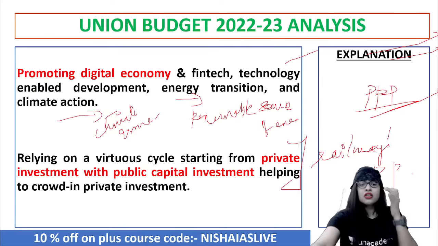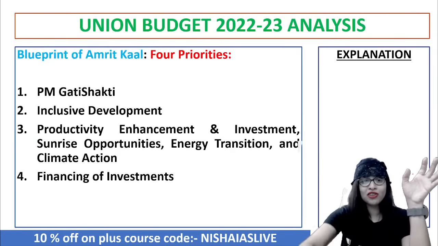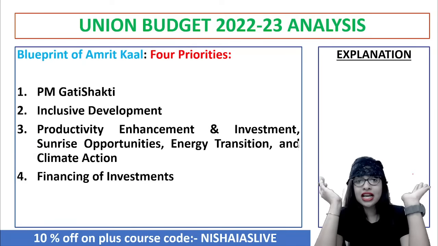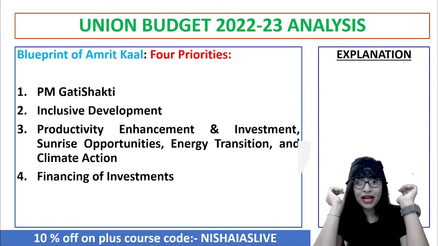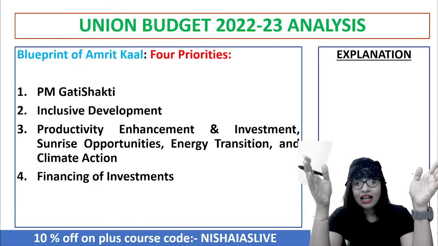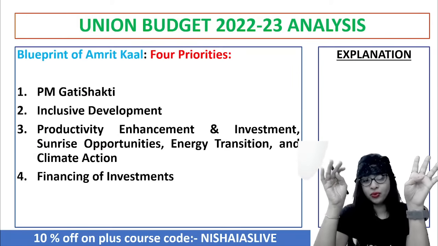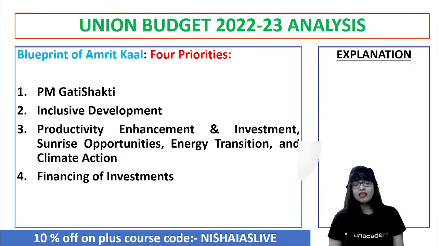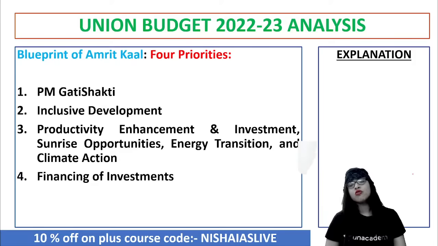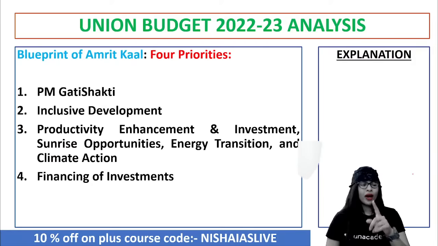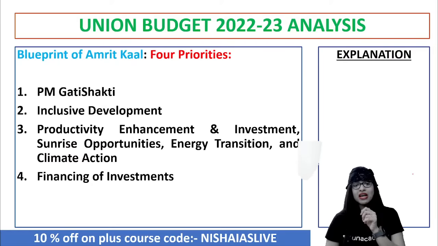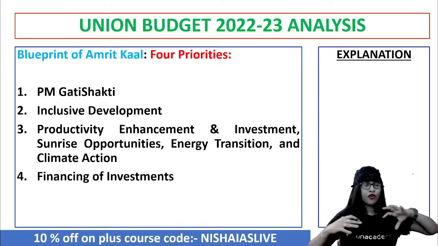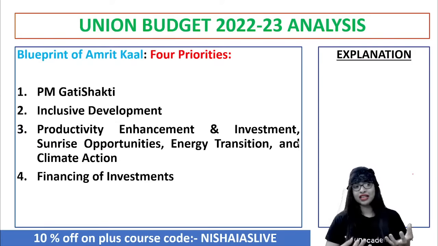Perfect. So now, let's quickly have a look at the 25-year lead growth plan perspective, the blueprint of Amrit Kal. There are 4 priorities, guys, with regard to the blueprint of Amrit Kal, which is presented in the current budget highlights of 2022 by our finance minister. One is the PM Gati Shakti, Pradhan Mantri Gati Shakti program, where you will focus on the development of various sectors together.